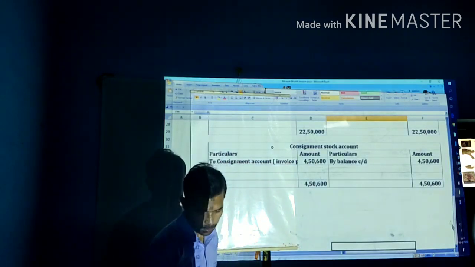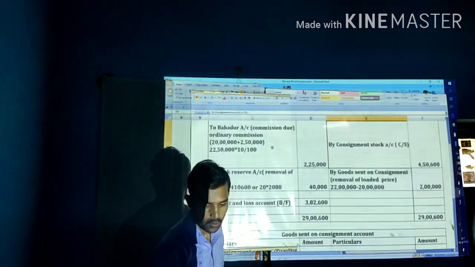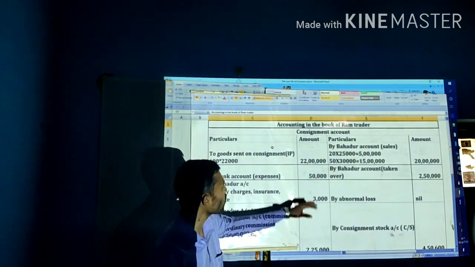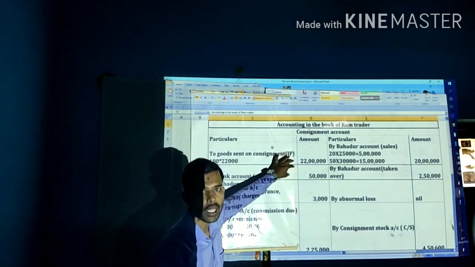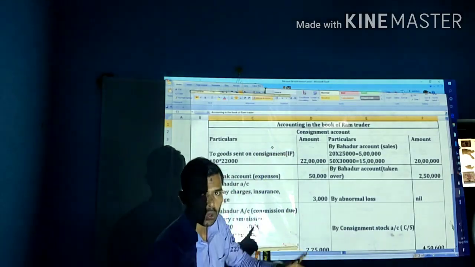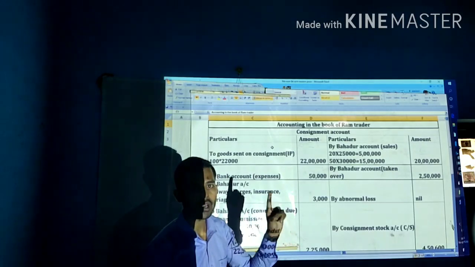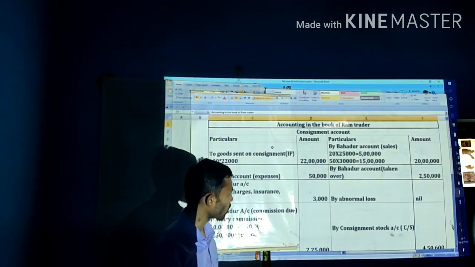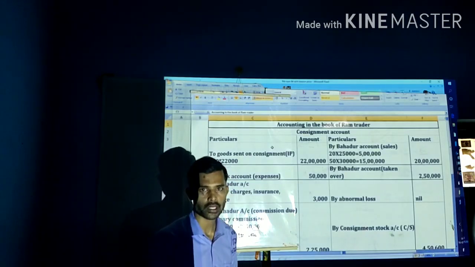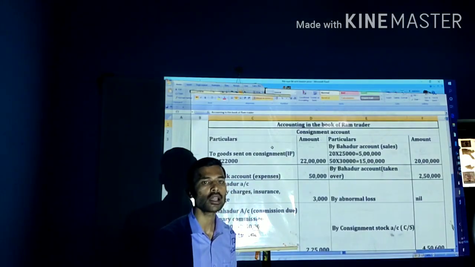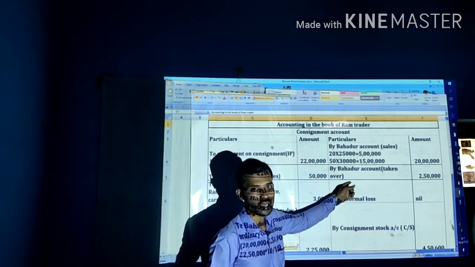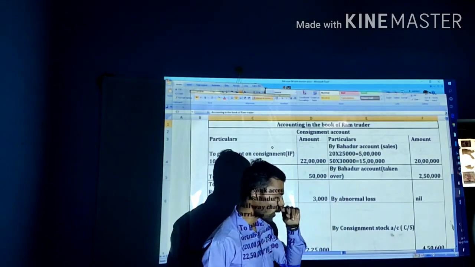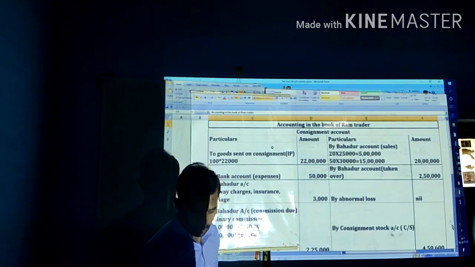This is how we are going to prepare the ledger accounts in the books of the consignor. First one is what? Consignment account. In order to prepare the consignment account, first go with the calculation of value of closing stock, then come back and prepare the consignment account. Consignment account is a nominal nature of account. It records all the debited expenses and losses. It records all the revenue and income of the consignment account, and finally the balance will be profit or loss.